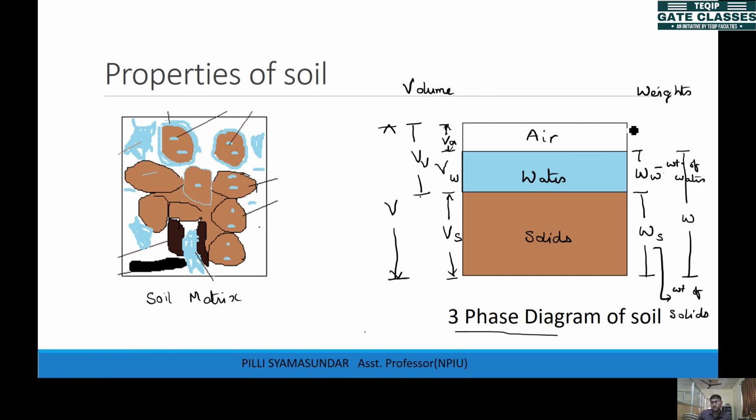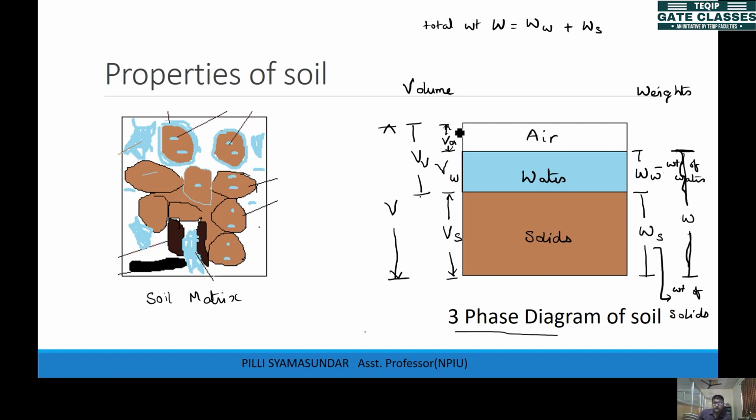That's why you consider air as weightless. So this is the total weight, which is the sum of weight of water plus weight of solids. So the total weight W we can write as weight of water plus weight of solids.